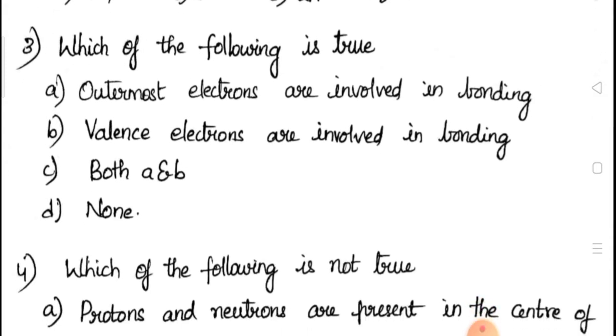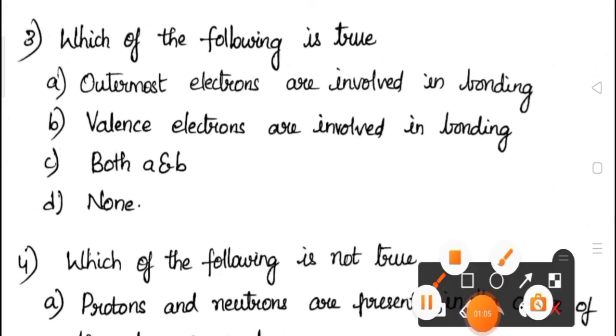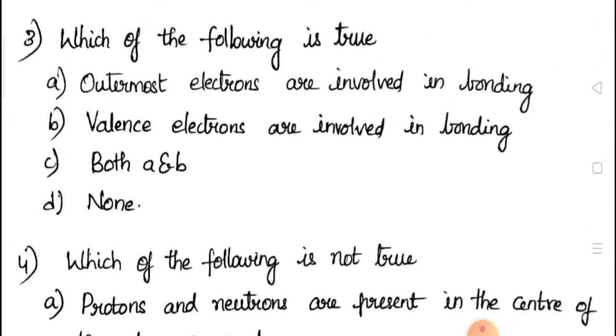Third question: which of the following is true? A. Outermost electrons are involved in bonding. B. Valence electrons are involved in bonding. C. Both A and B. D. None. Outermost electrons and valence electrons both are the same, so the correct option here is C, both A and B, because outermost electrons are nothing but valence electrons and only those participate in bond formation. So the correct answer is both A and B.